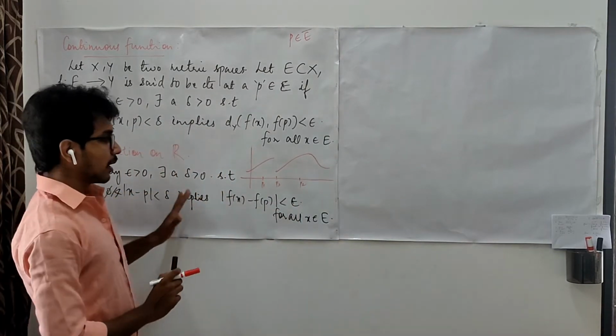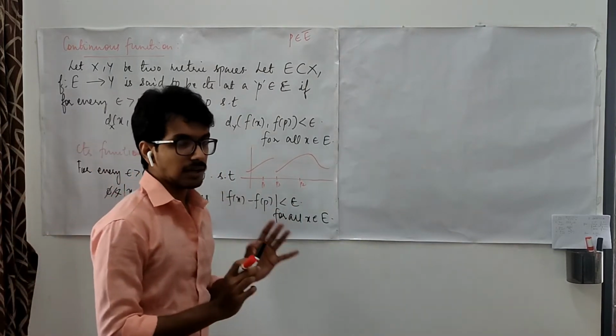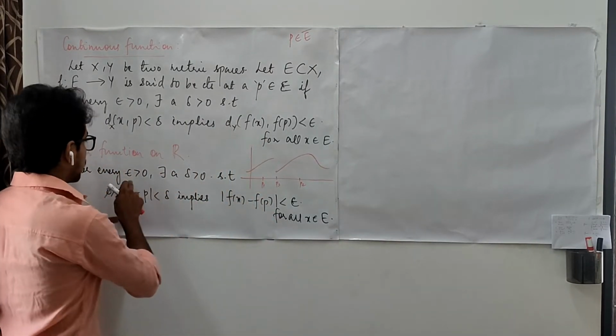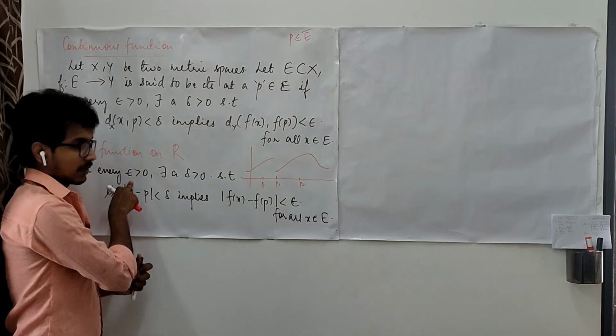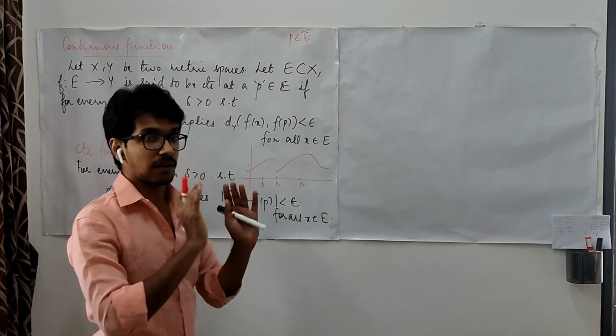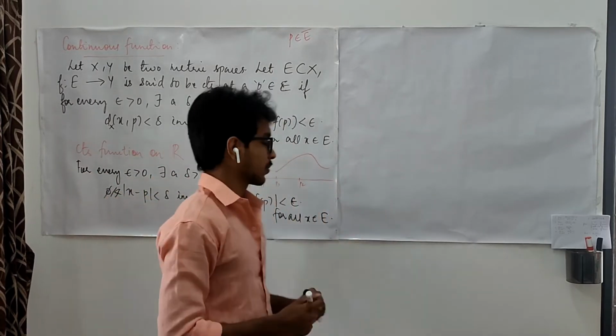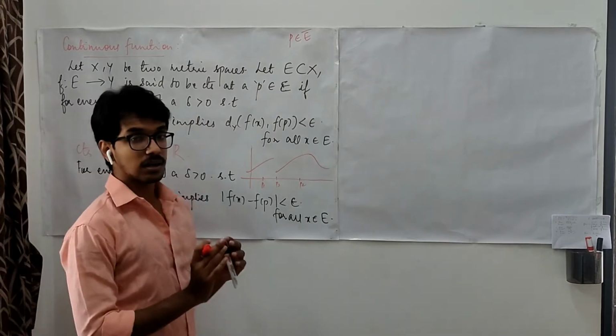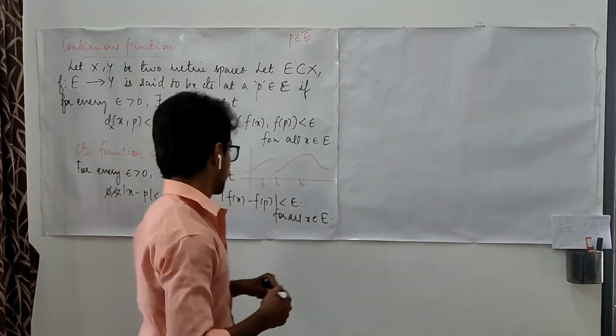Now by continuity, what do we mean? That is what we are going to see now. Around that, you are first fixing an epsilon value, okay, fix it, and based on that you are choosing some delta value. We assume that we have chosen it. Remember, this delta as well as epsilon both are negligible quantities, right?